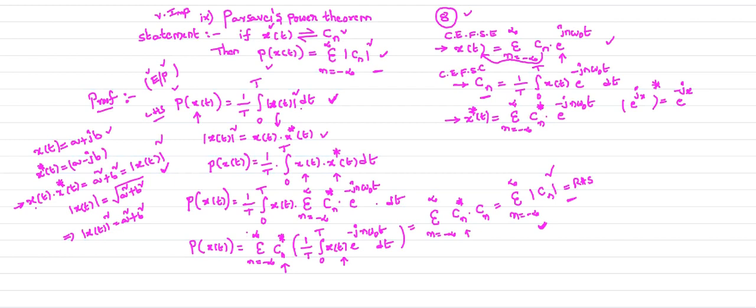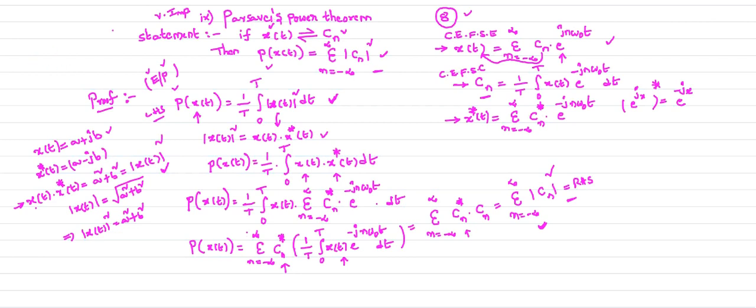Now I just manipulate this equation so that I can get my right hand side, which is equal to sigma n equal to minus infinity to plus infinity mod Cn square. So this is your Parseval's theorem. Very important theorem, Parseval's theorem. State and prove Parseval's power theorem for Fourier series. Like that the question came in the examination, which is your SI question.